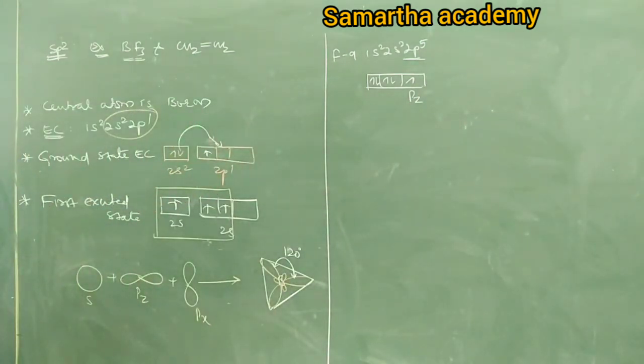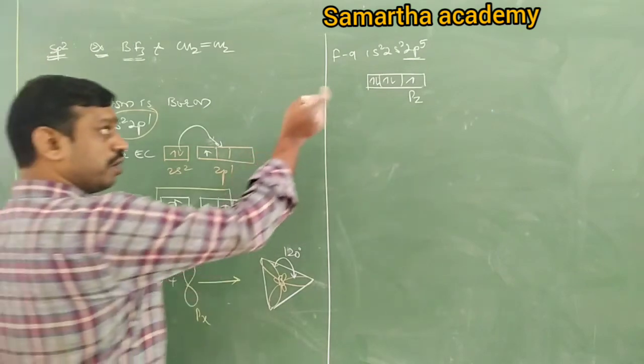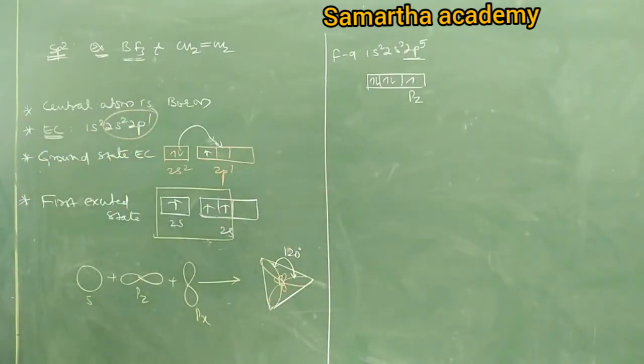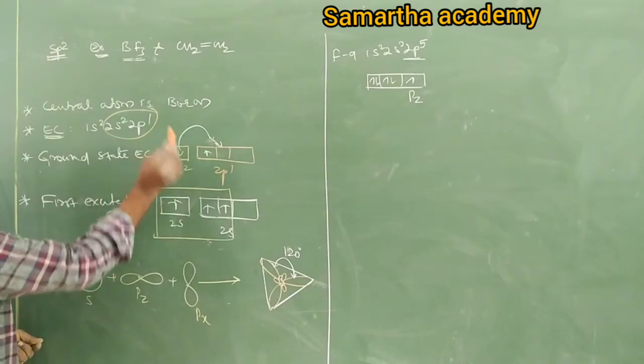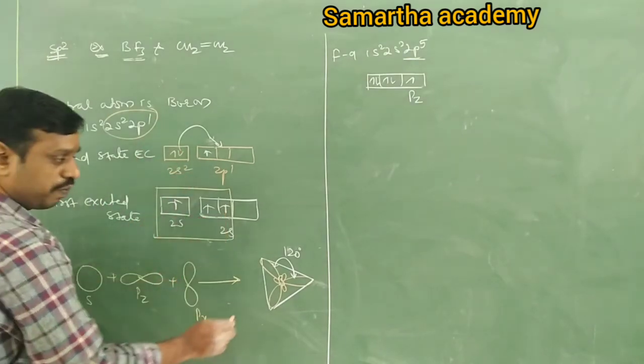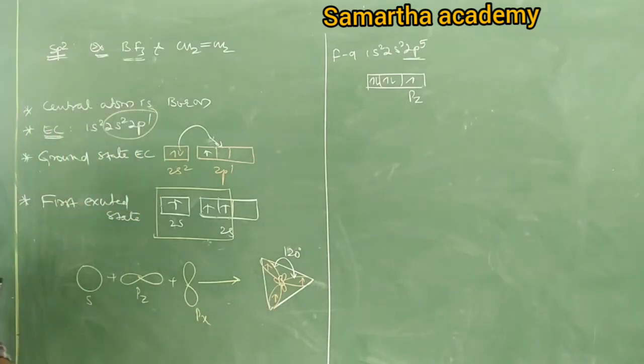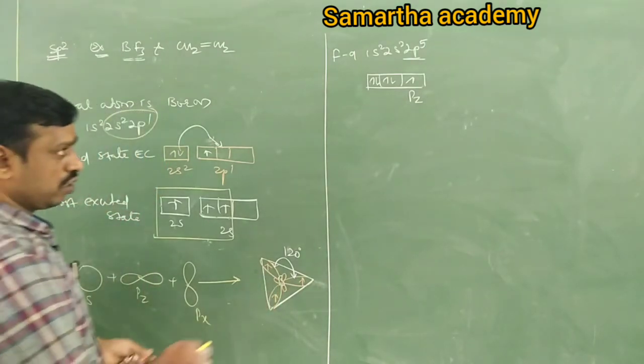Now tell me, which orbitals of fluorine overlap with boron sp2? Pz only. Because here this boron has 1, 2, 3 unpaired, right?